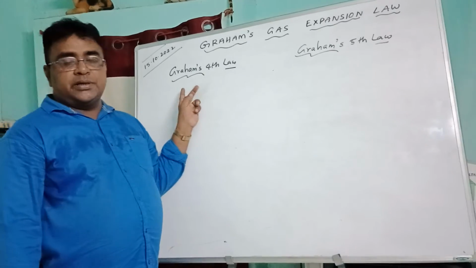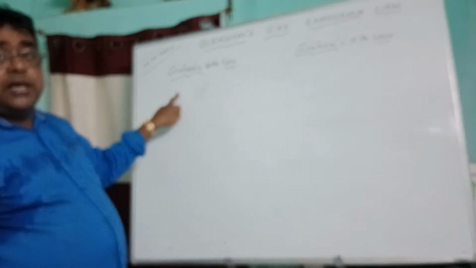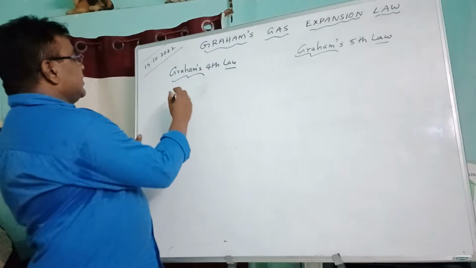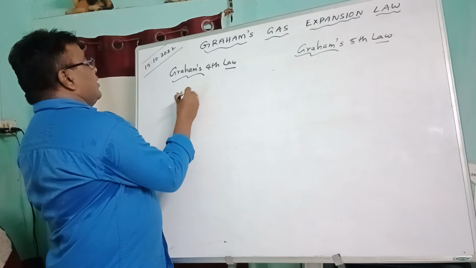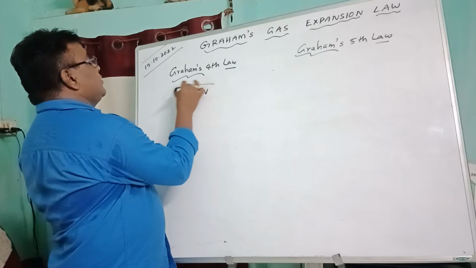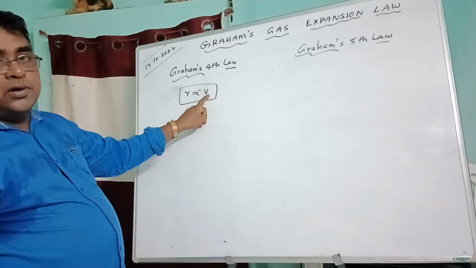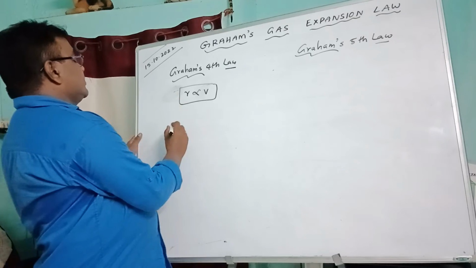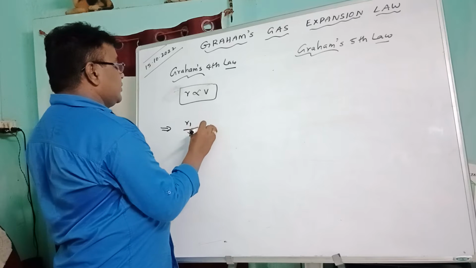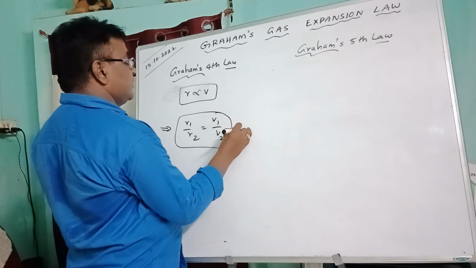It is mathematically written as R proportional to V, where R is the rate of diffusion and V is the volume of the gas. It is represented as R1 by R2 is equal to V1 by V2. So this is the fourth one.